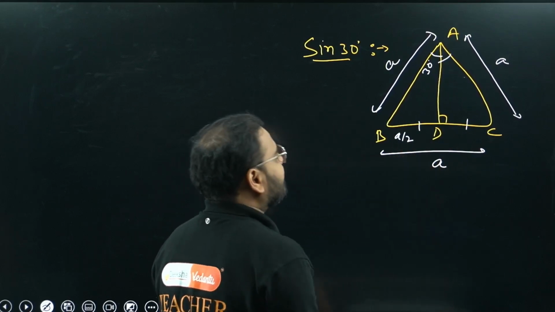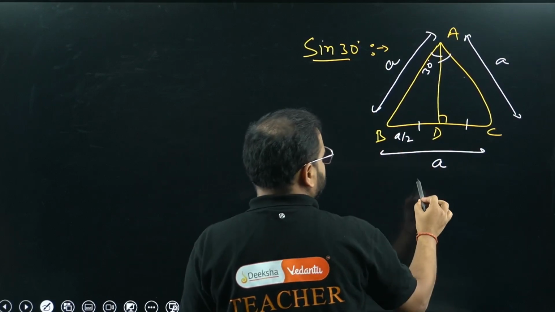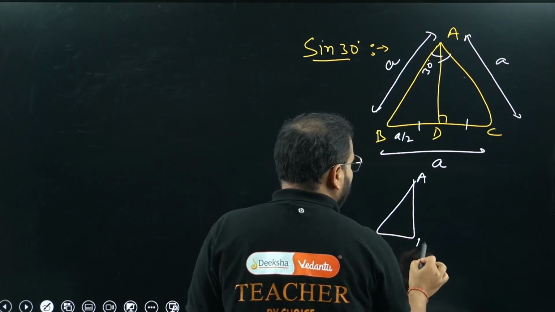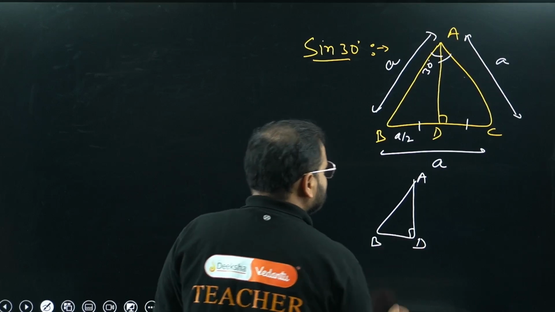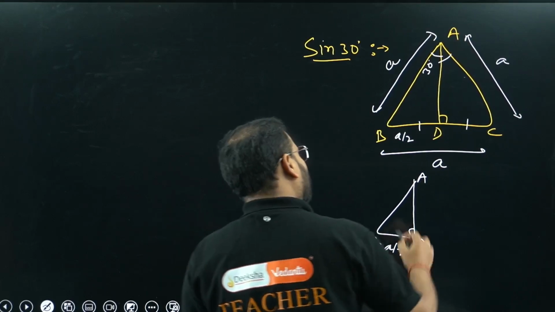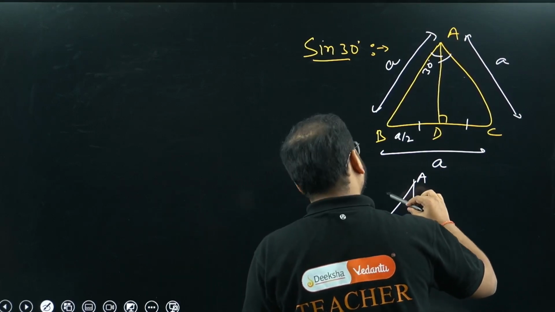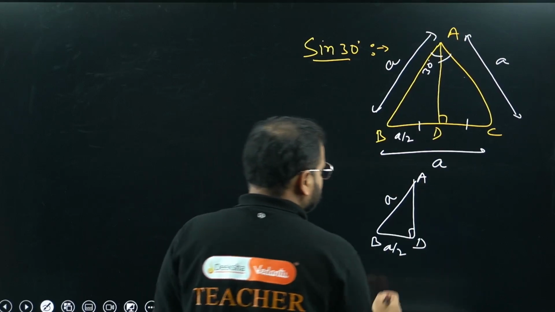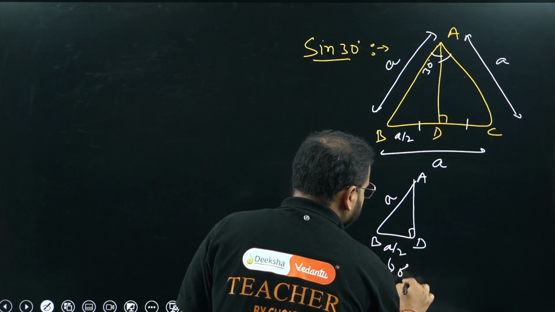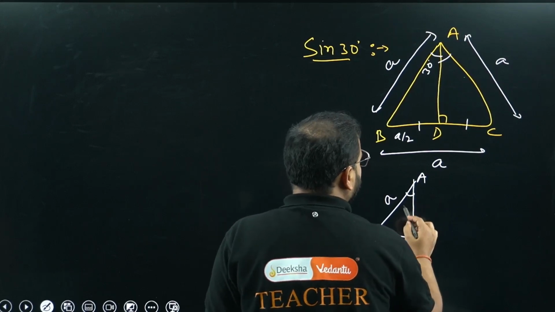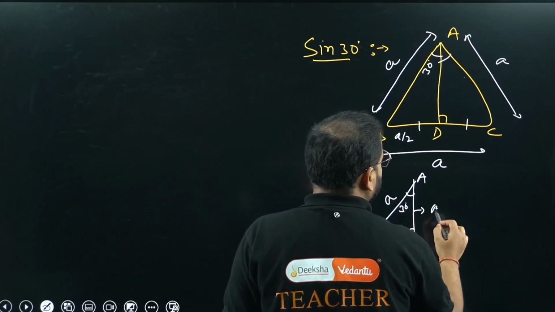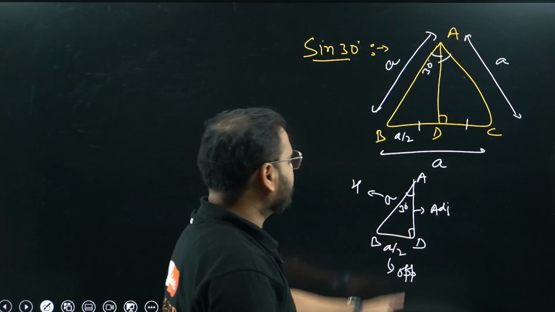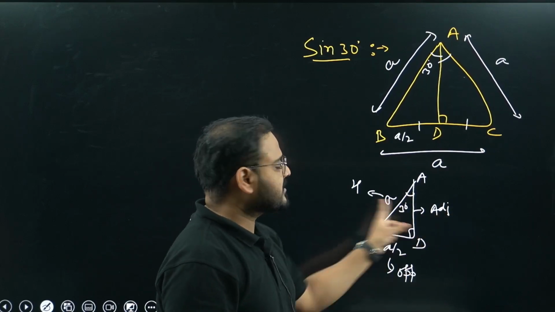So if you check and write for this angle in triangle ABD, ABD is simply a right angle triangle now, with this side being A by 2 and this side being simply A. What is this side called? This side is called opposite because this is 30 degree now. So opposite, and this is called adjacent, and this is my hypotenuse, for this angle 30 degree.